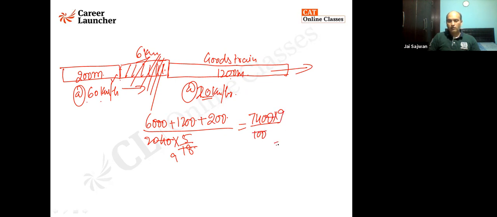This gets canceled out. 9 4s are 36, 7 9s are 63, 66. This many seconds is what it is going to take. Is it fine, everyone? If I say just how much time will be taken by the train to cross it, in that case, you will not be doing it. You will be simply saying 200 plus 1200 meters. And then the speed will come out to be 40 kilometer per hour, which is 5 by 8. I hope it is clear.